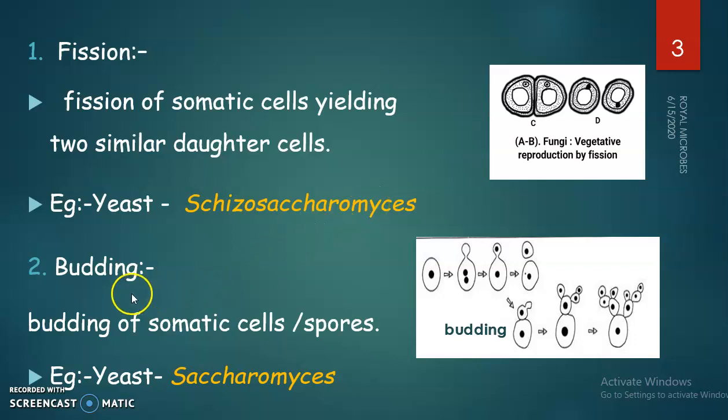Second method is budding. Budding also occurs in somatic cells, and here we can see a bud originates from the parent cell, and after that this bud gets enlarged, resulting in a new cell and gets detached from the parent cell. This is the process of budding. This budding is mainly seen in yeast, that is Saccharomyces.